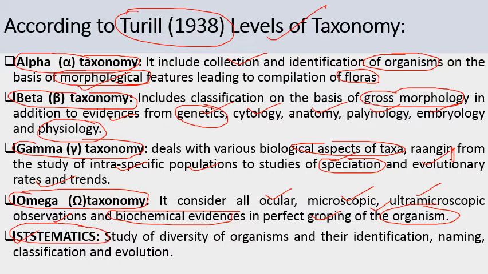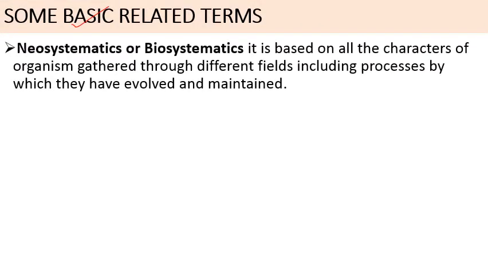Systematics is the study of diversity of living organisms, especially plants, and their identification, naming, and classification. And it also considers the evolutionary history of the particular species. This is known as taxonomy. Next are some basic related terms. First one is neosystematics or biosystematics.